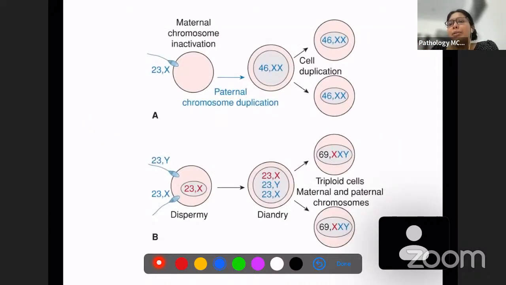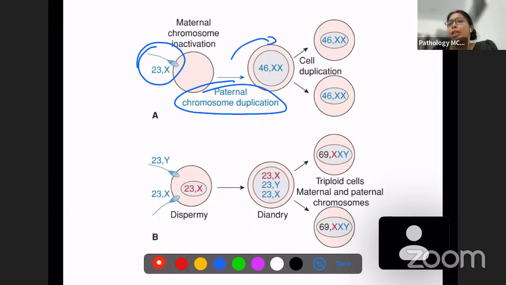Okay, so complete mole is usually because of paternal chromosome duplication. Only paternal chromosome is going to be there, no maternal chromosome. So there's going to be only one set of genes, 23X, which is from the father, and there's going to be auto duplication. The maternal chromosome is inactive, and because of this you have this 46XX. But with this 46XX, there is no way to form a viable fetus. So we have these grape-like structures forming, which is known as the complete mole.